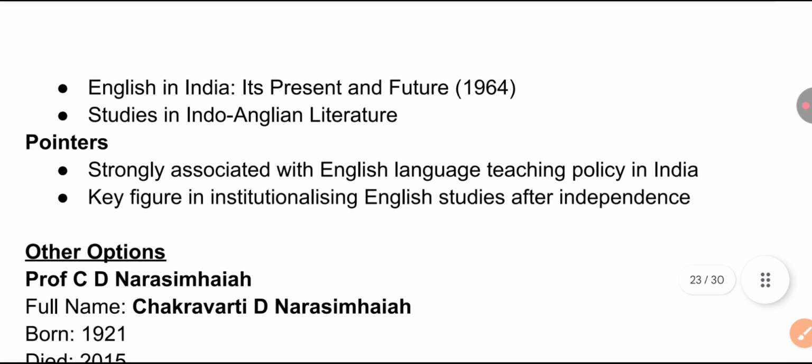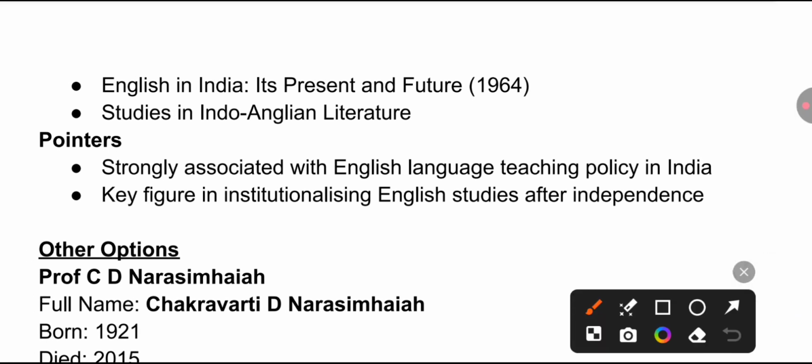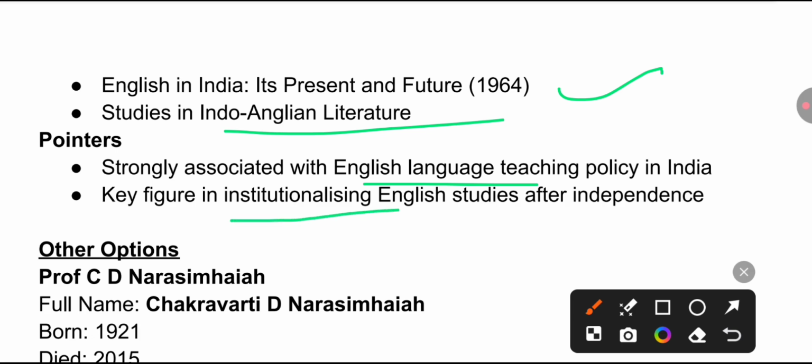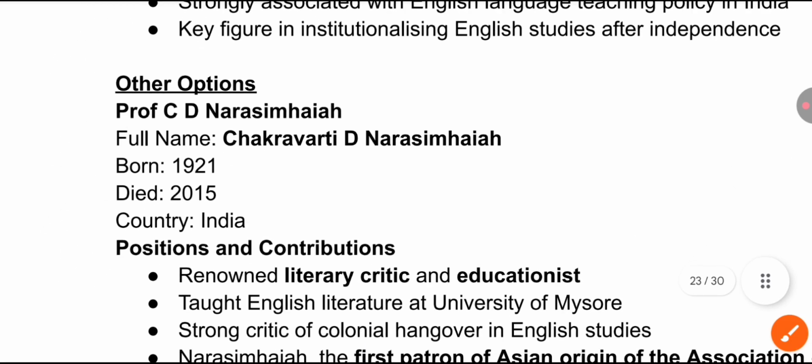Important works by him: English in India, Its Present and Future, 1964, and Studies in Indo-Anglian Literature. He was strongly associated with English language teaching policy and a key figure in institutionalizing English studies after independence.